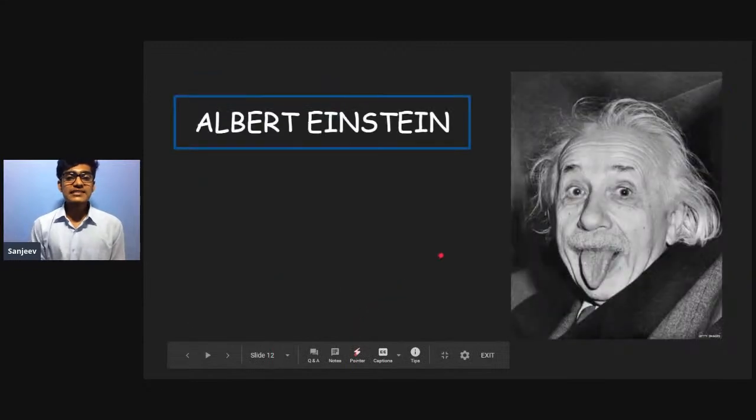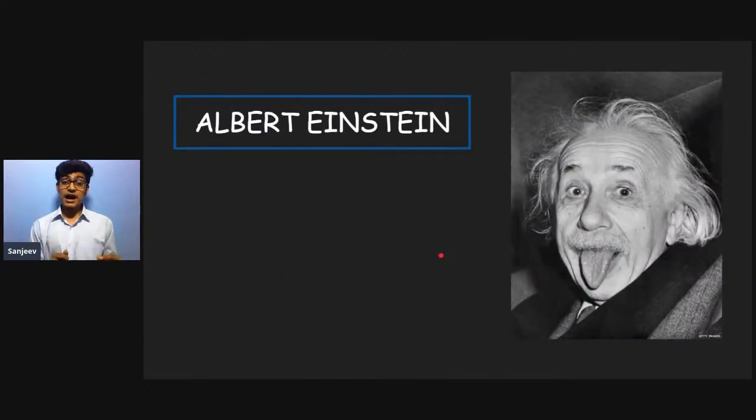Okay. Next, elements were named after scientists, in honor of them. One of the elements is named after Albert Einstein: Einsteinium.